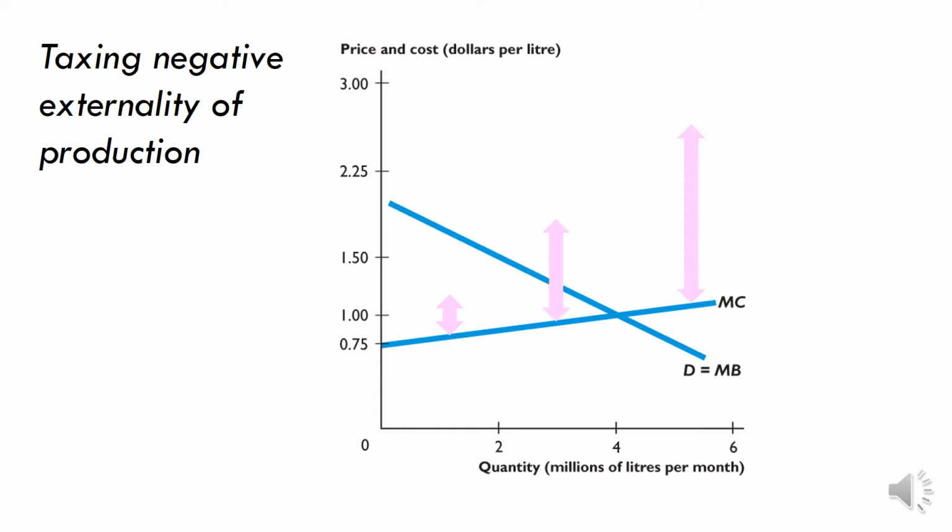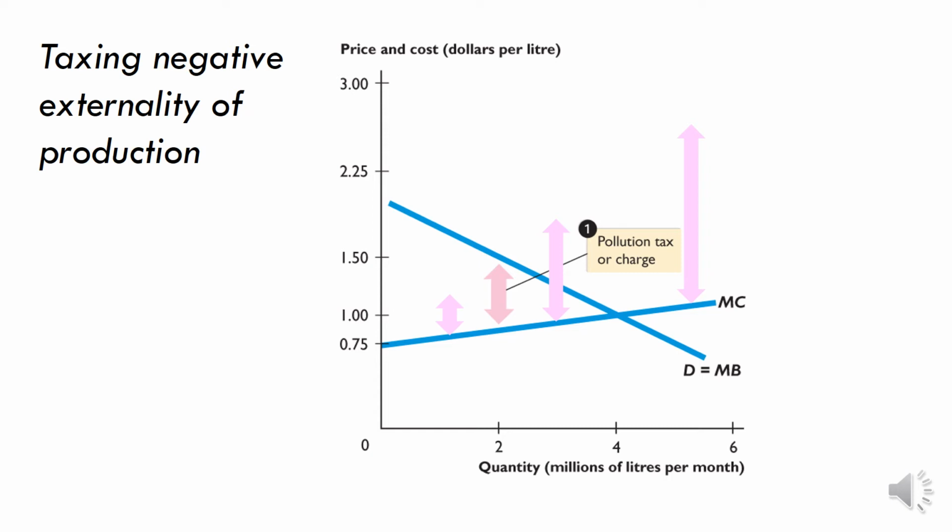Right? So the government calculates what those external effects are on the general public who has nothing to do with the production of the product, and then says, we're going to impose a tax on the production of this product